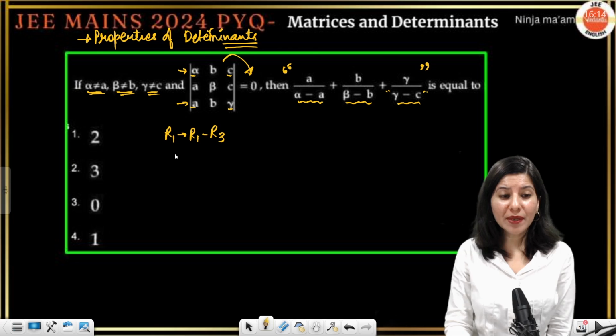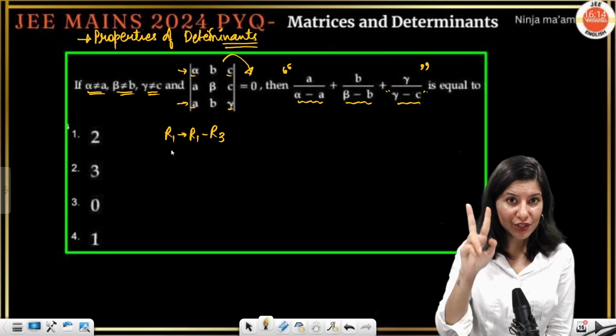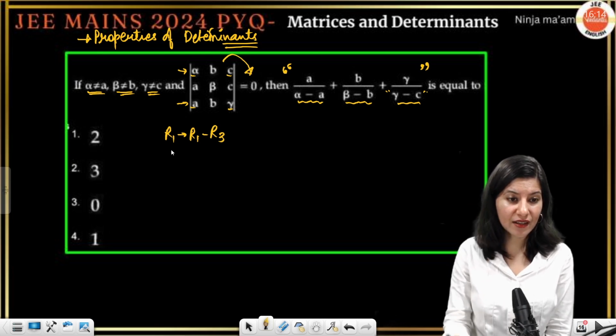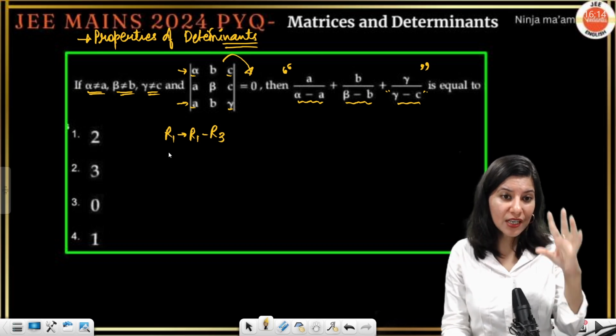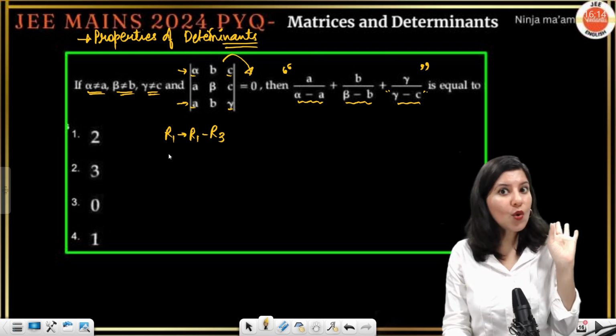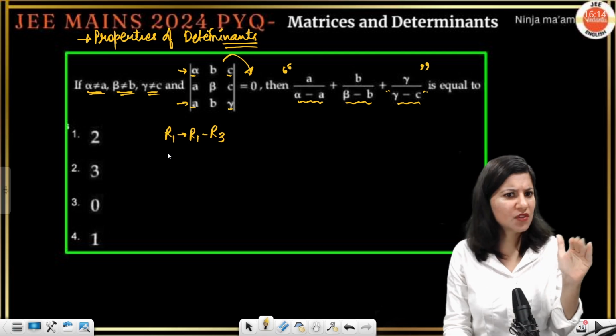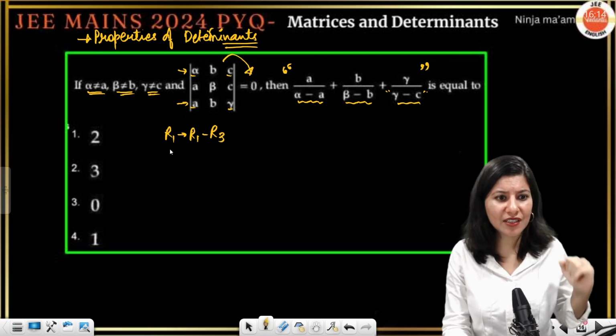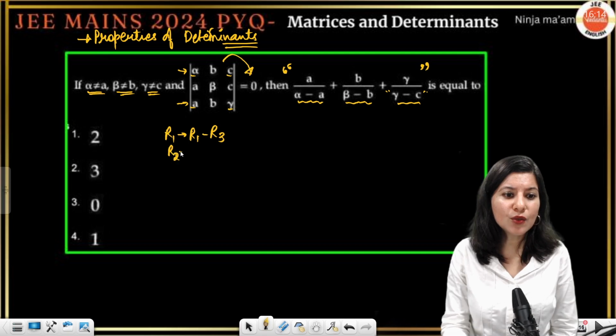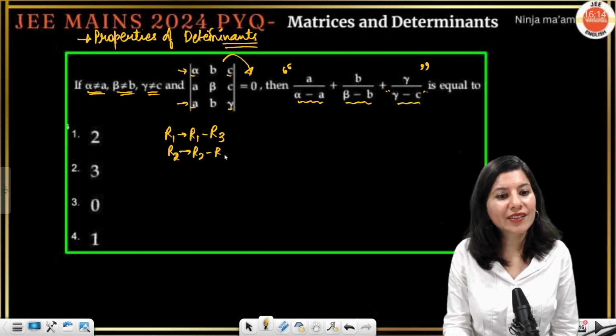Whenever you apply two simultaneous operations, very important, understand that you have to keep one row unchanged. I am keeping R3 unchanged. So R2 goes to R2 minus R3.